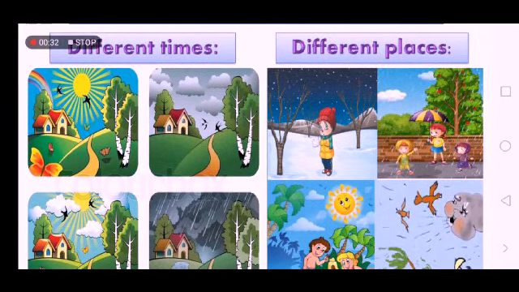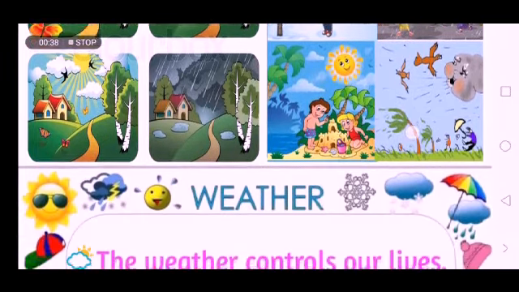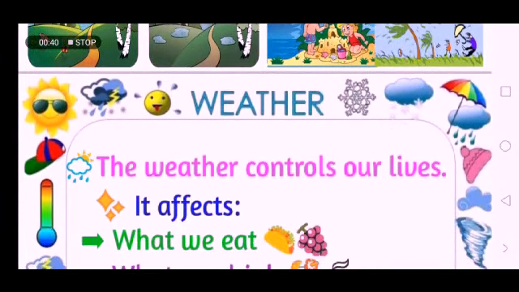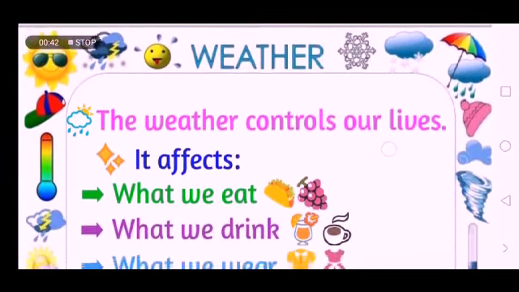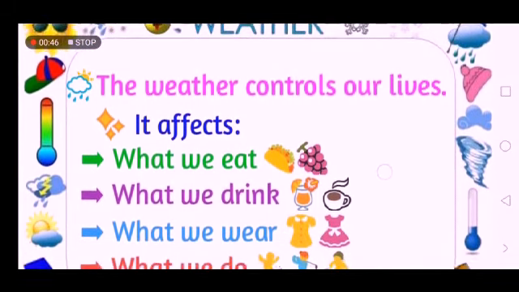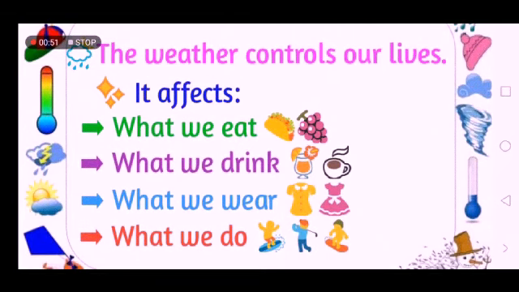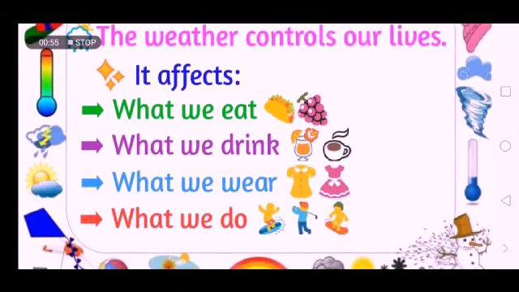Okay, so why do we learn about weather? Because everything in our lives depends on the weather. Whatever you want to do, what you want to eat, what you drink, what to wear, and where to go, all these things depend on the weather. So weather controls our lives and affects everything in our lives. So how can weather control what we eat and what we drink?